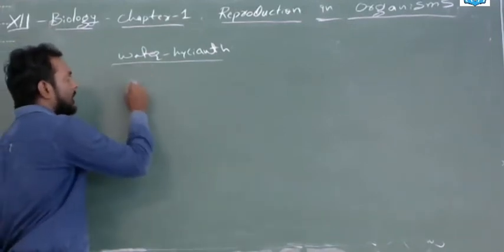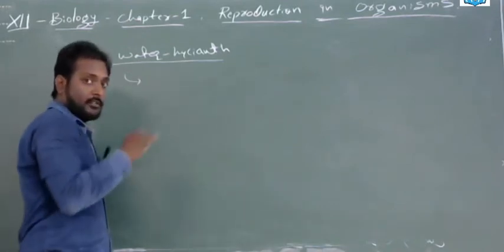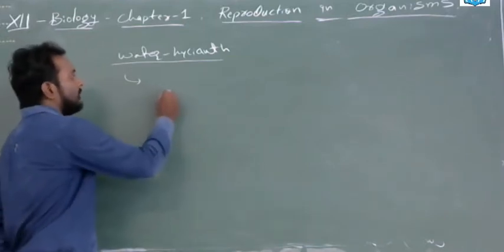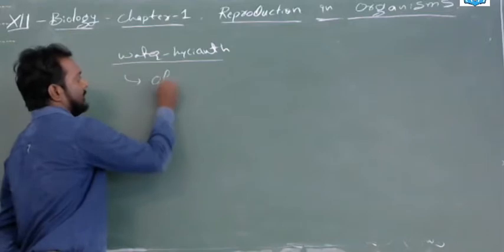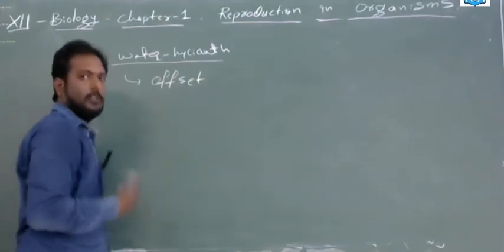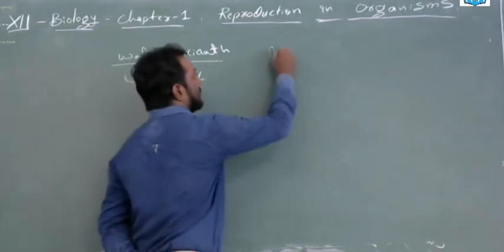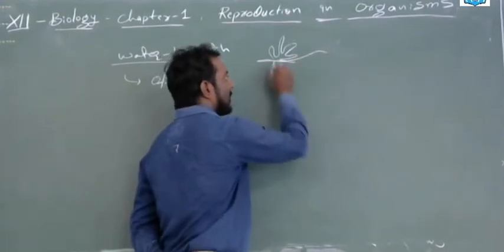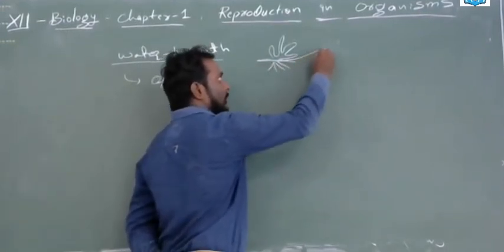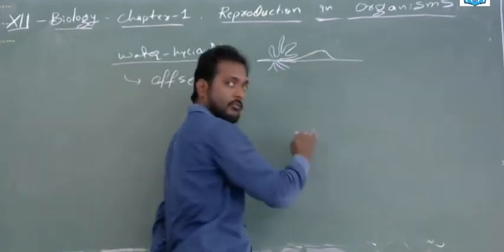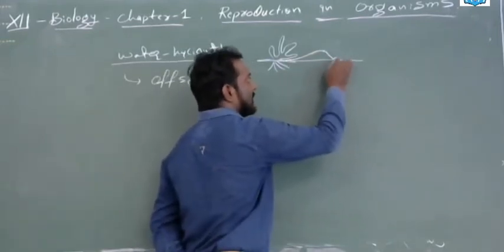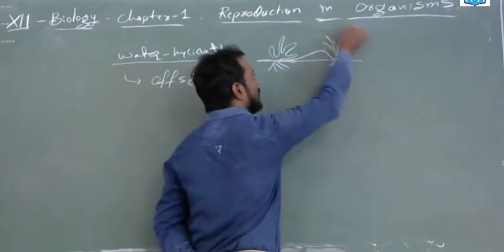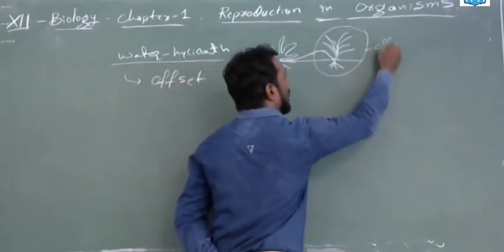In this topic we are discussing asexual reproduction. So how does this propagate? It means its offspring will form. How will the offspring form? That is by the help of offset. What is offset? Suppose this aquatic plant is there. From this, a stem, you remember this is not root, roots will be here. From this one stem will go away and touch the surface of the water. From that it will get roots, and from that it will get shoots. So it became an individual plant, an offspring,